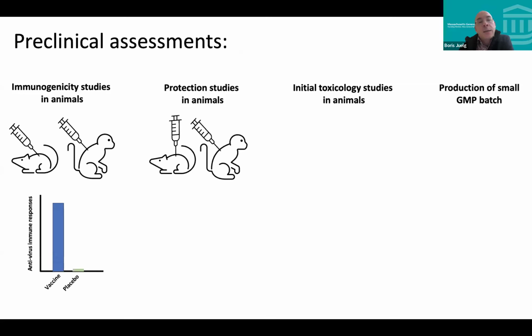But then you can do the same again. You inject your animals with your vaccine, and now you challenge them with the infection that you want to protect against, virus, bacterial. And then you look if your vaccine actually leads to a reduction of the number of infected animals compared to your placebo. With your placebo, all the animals get infected in an ideal scenario. With your vaccine, none of the animals gets infected. So you have that, and it looks very good.